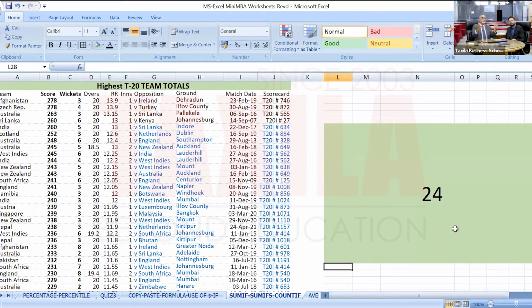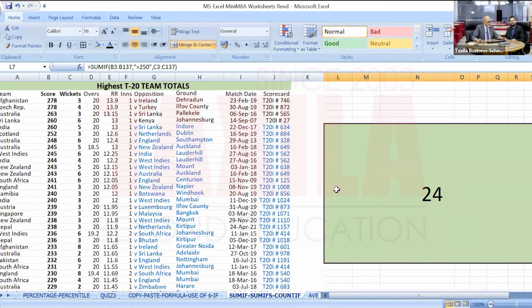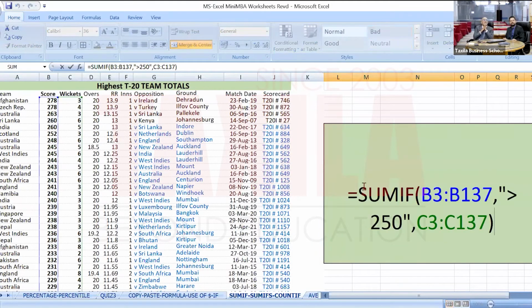Okay. Yes, I can put multiple conditions. In the SUMIF, I can put another, SUMIFS condition. If I want two conditions, give me two conditions here. So the sum of scores for all those countries for which the score is greater than 250 and wickets are greater than 4.